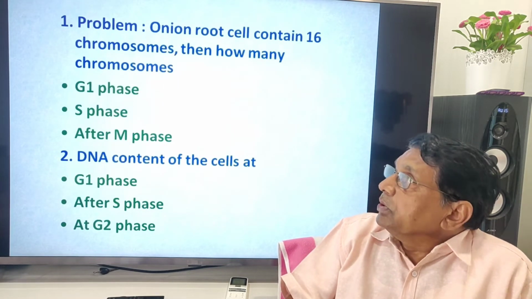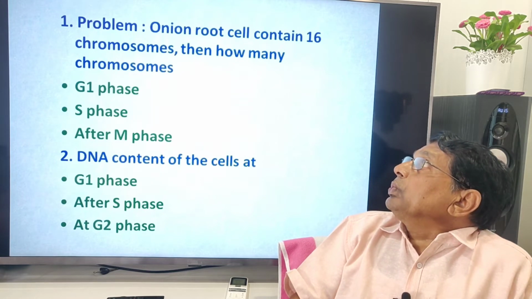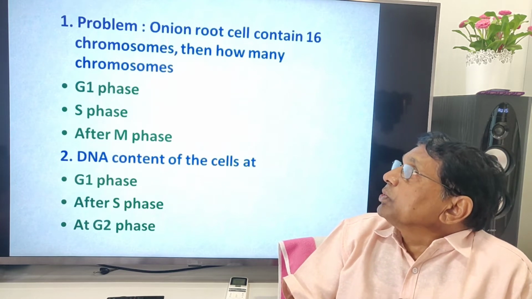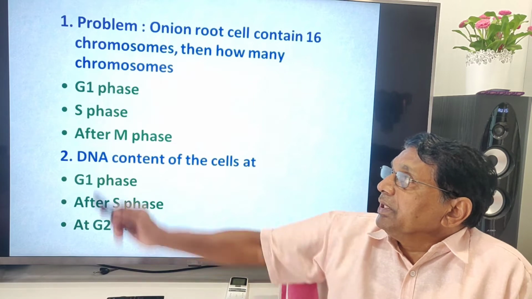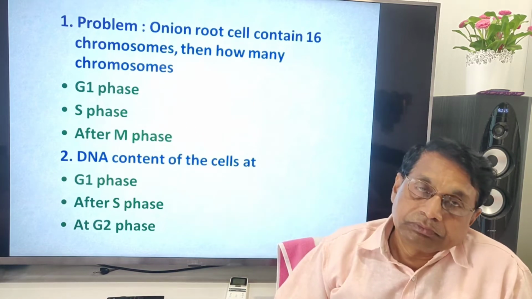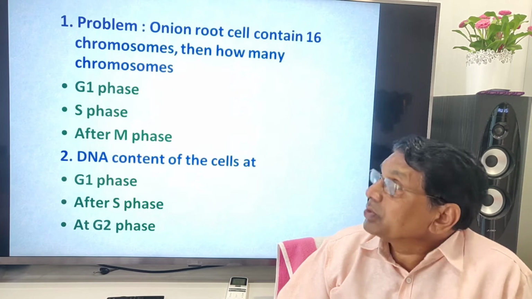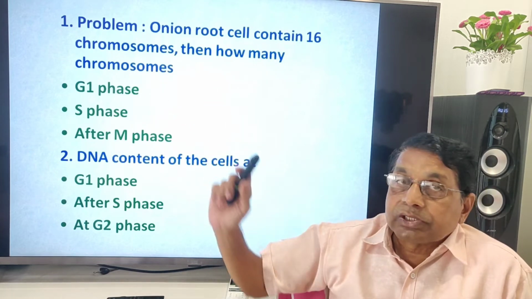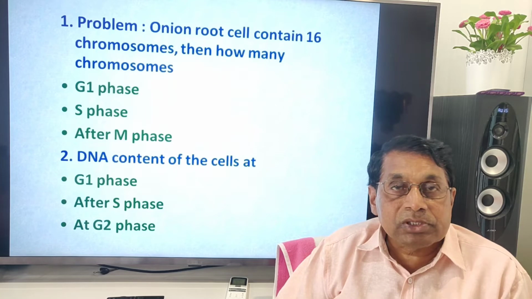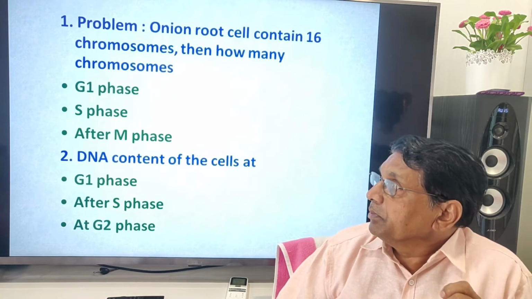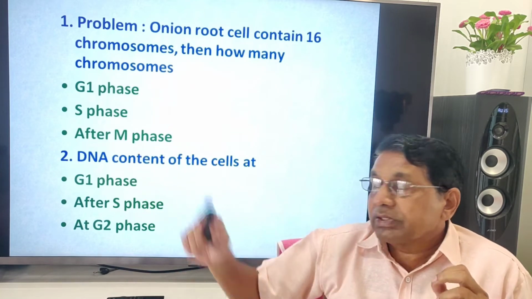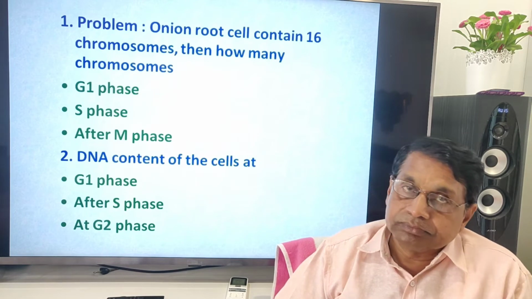Problem: suppose onion root cells contain 16 chromosomes, then how many chromosomes in G1 phase? 16. S phase chromosomes? 16. DNA becomes double, but chromosome number remains the same. After M phase, again 16.